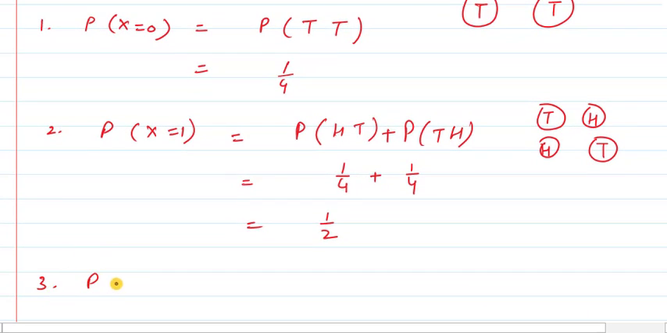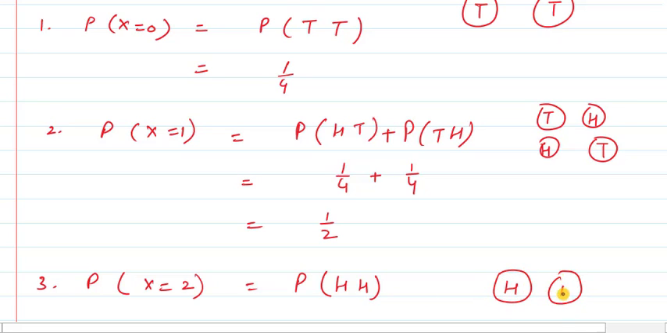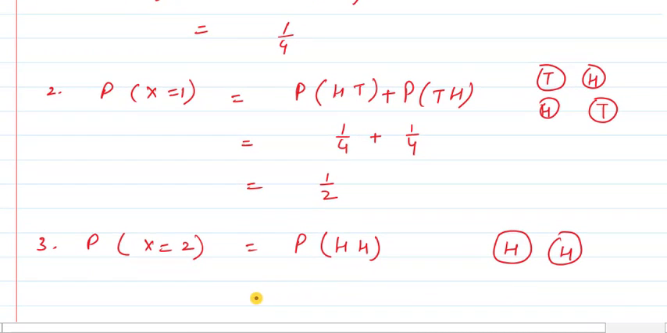Now the next case is when x is equal to 2. In this case we have the probability of getting both successes. Success means head on both the coins, head on the first coin and head on the second coin, meaning the number of successes is 2. So again the probability of this case is 1 by 4.